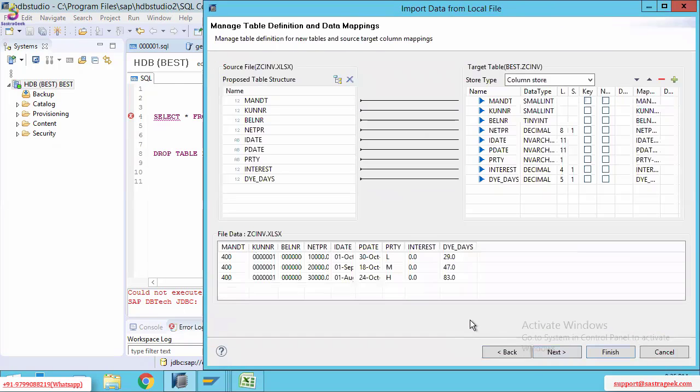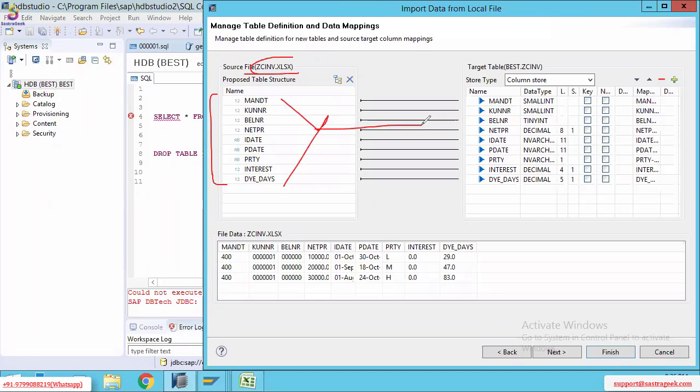When you click on next, you can see here, this is very important. This is the source file, the Excel file data. Here the first column is the Excel file fields. All these are the Excel file fields.